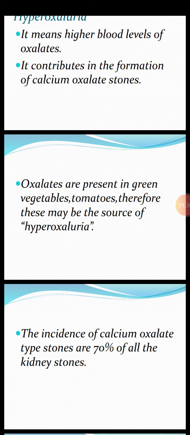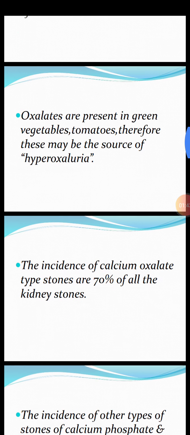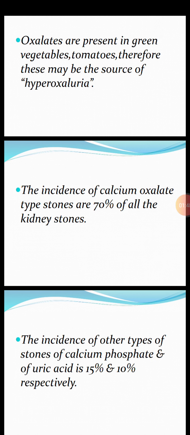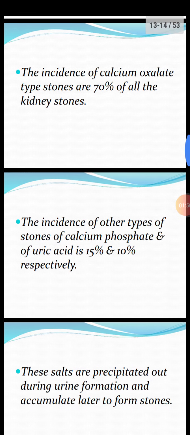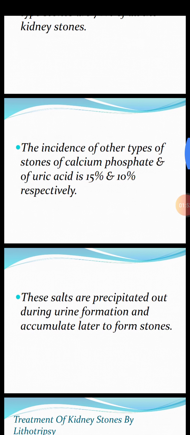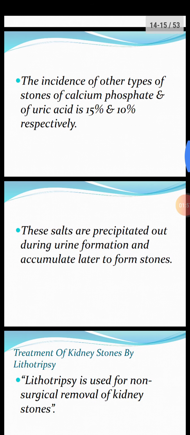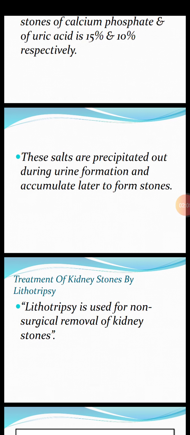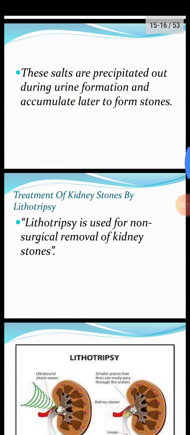Oxalates are present in green vegetables and tomatoes, therefore they may be the source of hyperoxaluria. The incidence of calcium oxalate type stones is 70% of all the kidney stones. The incidence of other types of stones, calcium phosphate and uric acid, is 15% and 10% respectively. These salts are precipitated out during urine formation and accumulate later to form stones.